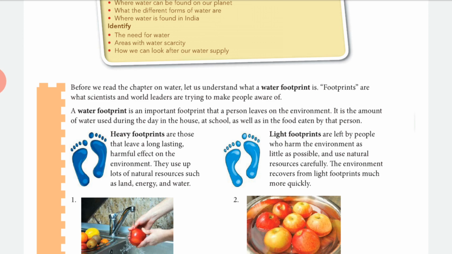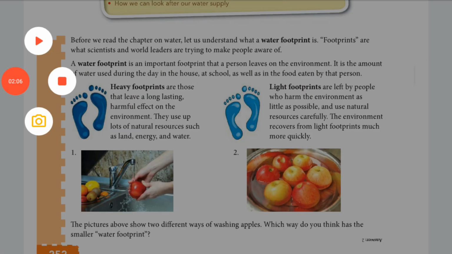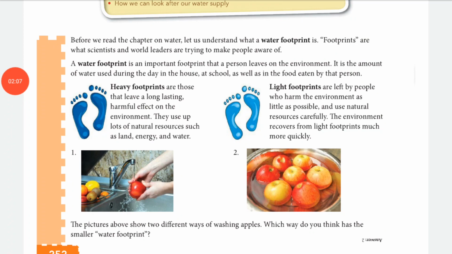For example, land, energy and water, that means too much pollution during the uses, right? Now light footprint means the harmful effect done in the environment, in the water, which can recover easily or quickly. This is called light footprint.